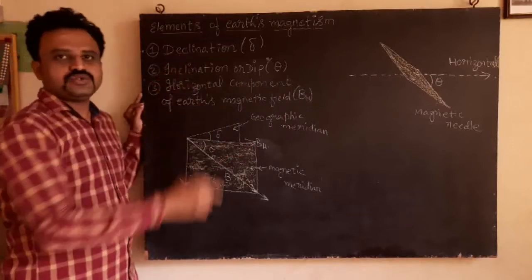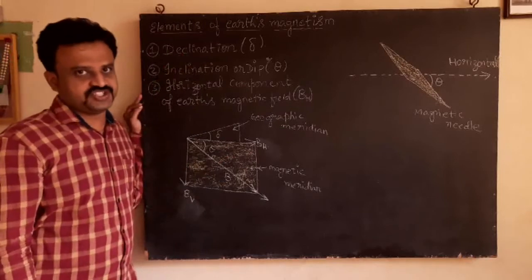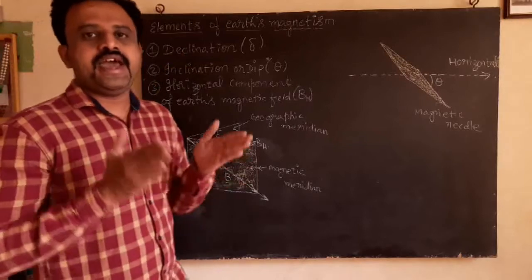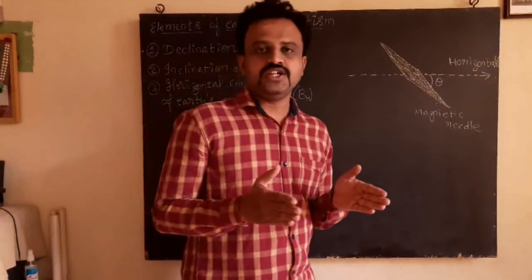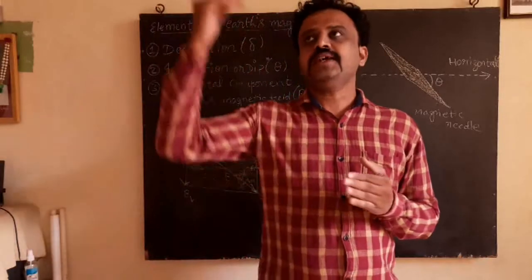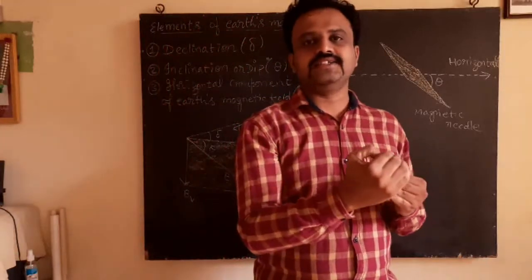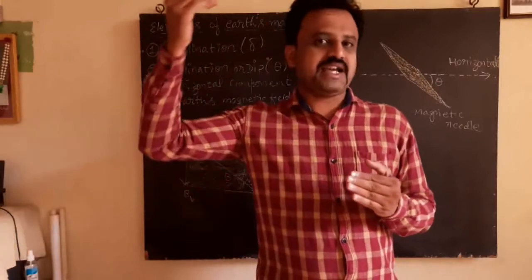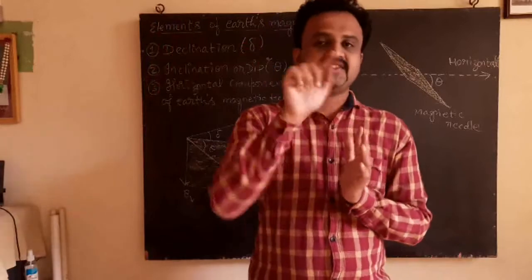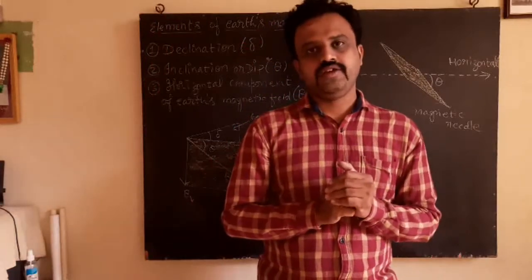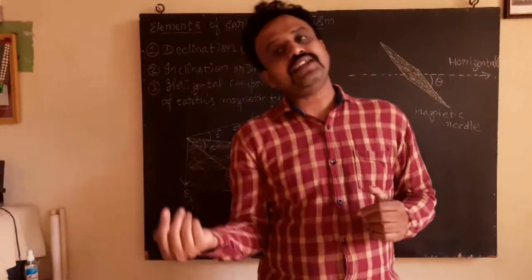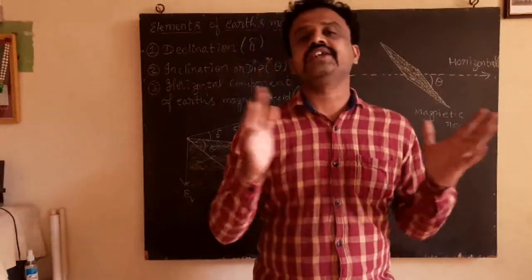First, try to understand what is declination. Declination is the angle between the geographic north-south axis and the magnetic line, a line which is joining the magnetic north and the magnetic south. There is a certain angle between them, that is called declination. Angle between the geographic meridian and the magnetic meridian is called declination.